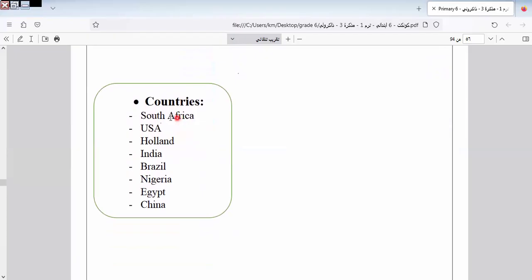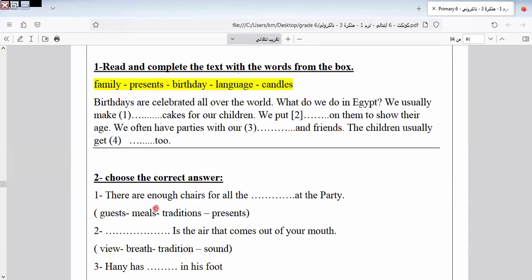Here is countries. This is called countries. I would like to say something, that countries must be written in capital letter, like what? South Africa, USA. USA is abbreviation of what? United States of America. Hollywood, India, Brazil, Nigeria, Egypt, and China. Okay.